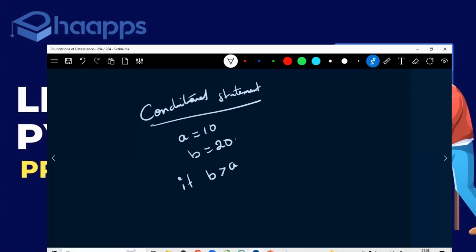Okay, what is this? This is the condition. I'm giving the colon which indicates a separate block of code, so that space you get automatically. I'll say print B is greater. What does it mean? If this condition satisfies, this block of code will execute.